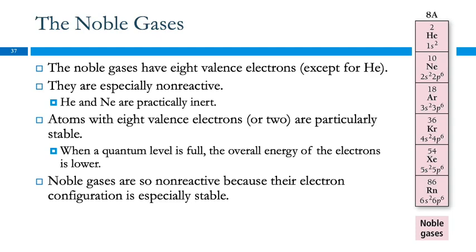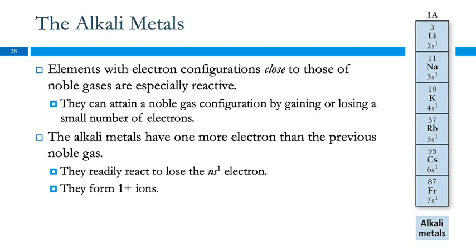So I think of the noble gases as being like the elements that everybody else wants to be like. They're very stable. They don't need to react with anything else. They're just all cool by themselves. Okay, so we'll get back to that idea. The alkali metals are in group 1A.